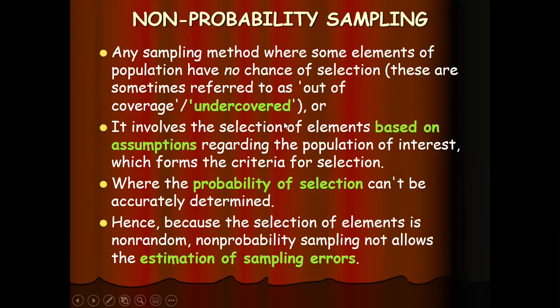The selection of elements in non-probability sampling is based on certain assumptions regarding the population of interest. Because the selection of elements is non-random, non-probability sampling does not allow the estimation of sampling errors.